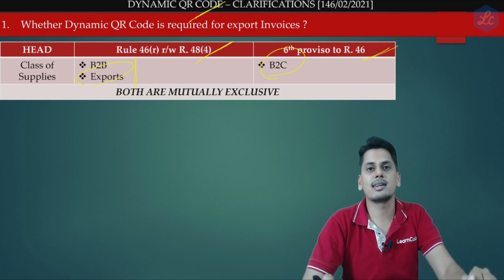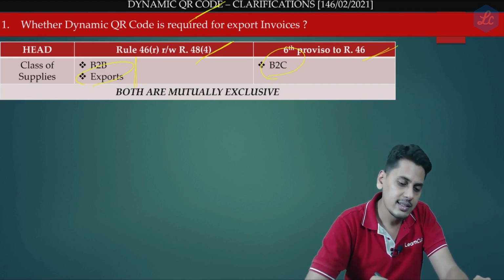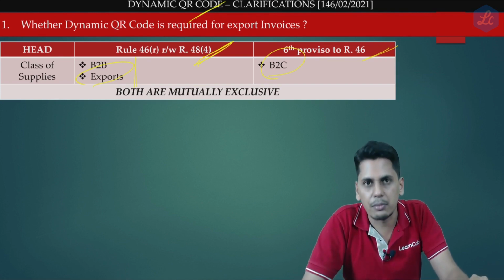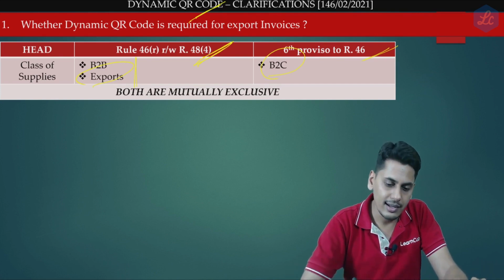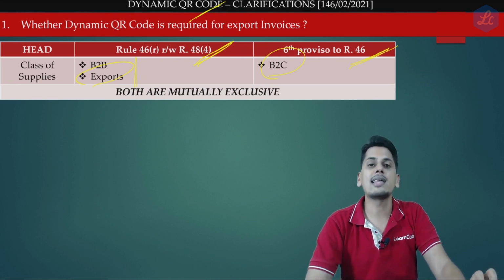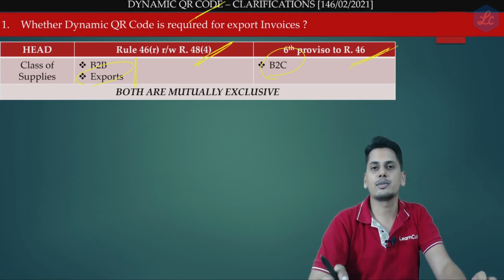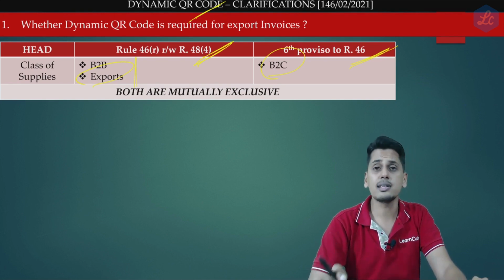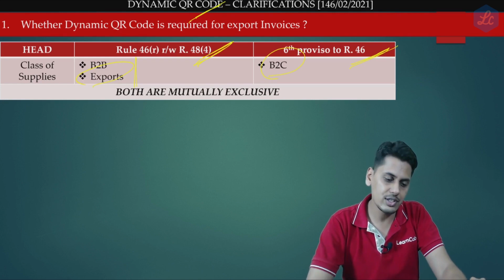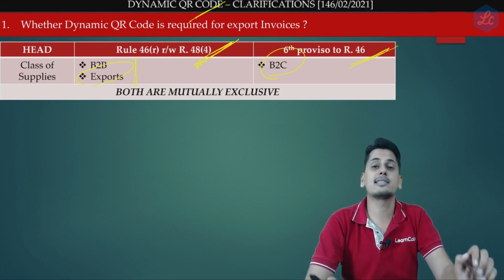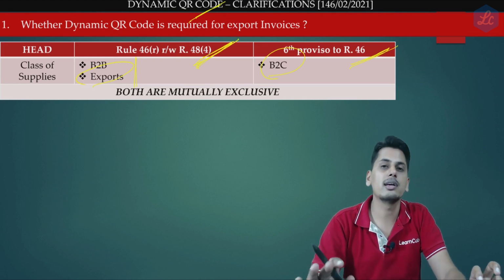However, the circular has granted relaxations. It states that since 48 sub Rule 4 is applicable, since invoice reference number QR code is applicable, it is not necessary to have this dynamic QR code on the export invoice. So friends, although technically both these QR codes are applicable, the circular has granted relaxation and it states that for exports, this 48 sub Rule 4 QR code is sufficient.